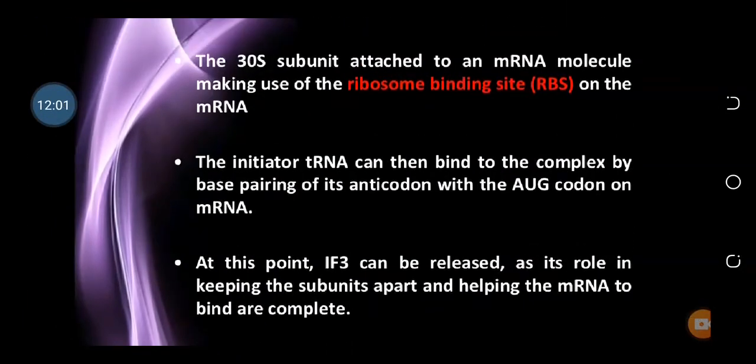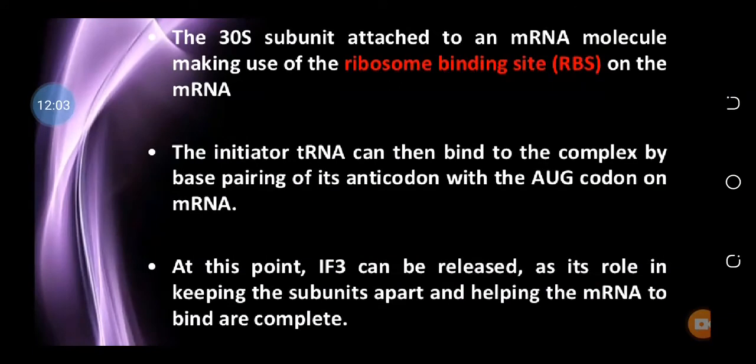Next, the 30S subunit attaches, after these initiation factors, to the messenger RNA molecule. Messenger RNA has a ribosome binding site so that it binds with the 30S subunit.